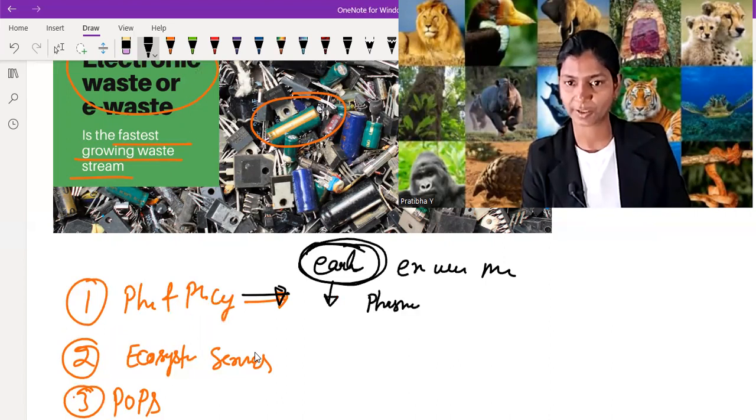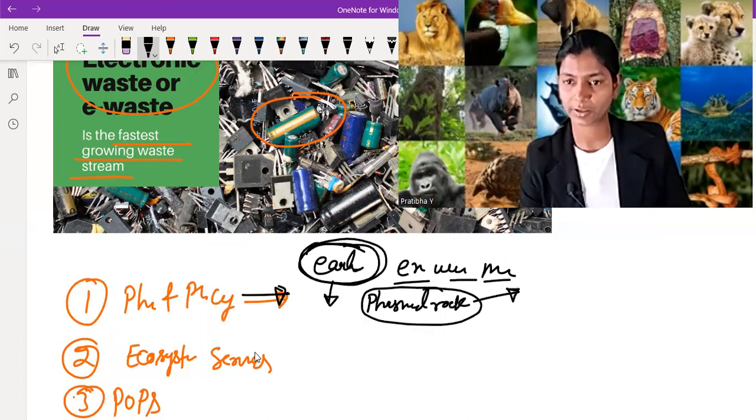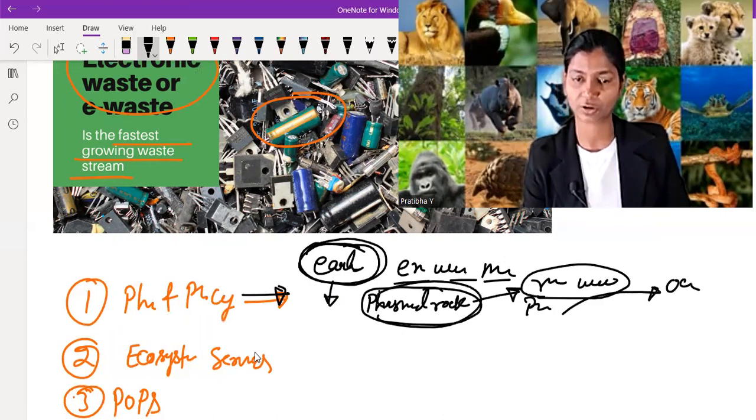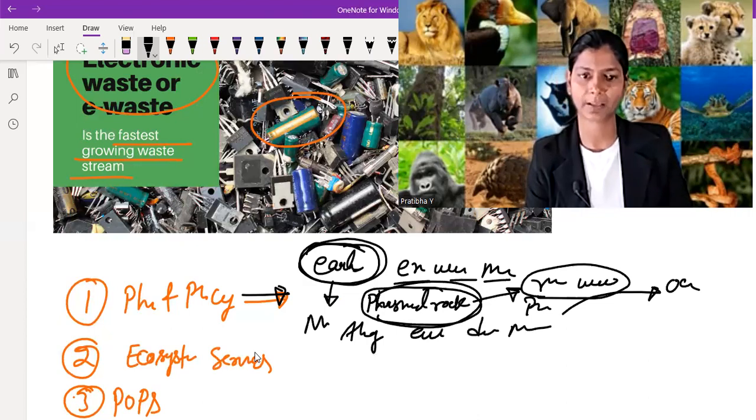Due to erosion, weathering, and mining, this phosphate rock goes into rivers, streams, and other water bodies in the form of phosphorus, and then goes into the ocean. Due to this phosphorus, along with nitrogen, algal bloom and eutrophication happen, which is very dangerous for marine life forms.